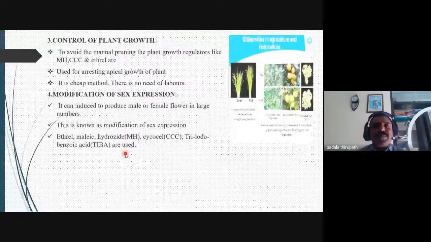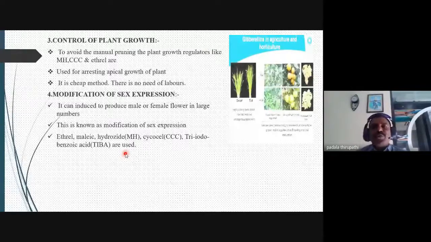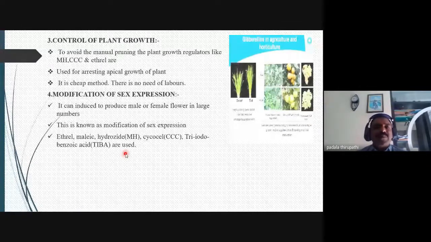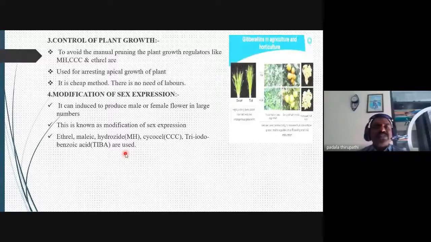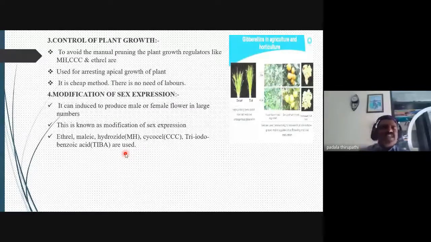And the control of plant growth. Even the control of the plant growth by applying this gibberellic acid avoids manual pruning. Plant growth regulators like MH, CCC and ethyl. These are the chemical compounds used for arresting apical growth of the plant, and it is a cheap method. There is no need of labor. So it is a very cheap and low cost method for applying with this gibberellic acid.